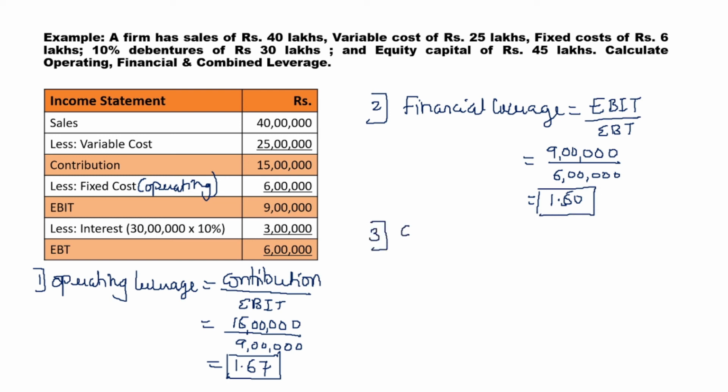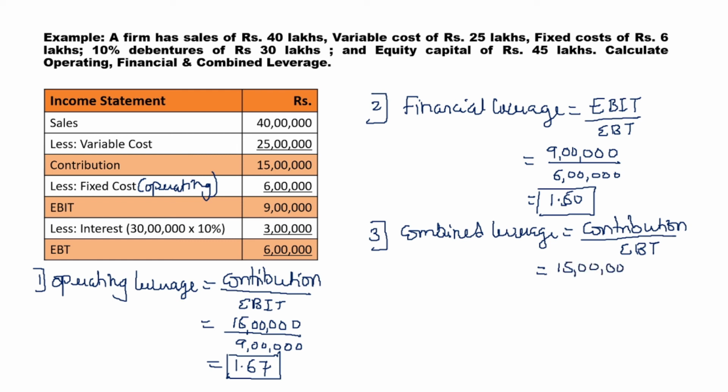Then third, we will be calculating combined leverage. The formula for calculating combined leverage is contribution upon EBT. The contribution that we have calculated is 15 lakhs upon EBT of 6 lakhs. Hence, the combined leverage that we are getting is 2.50.